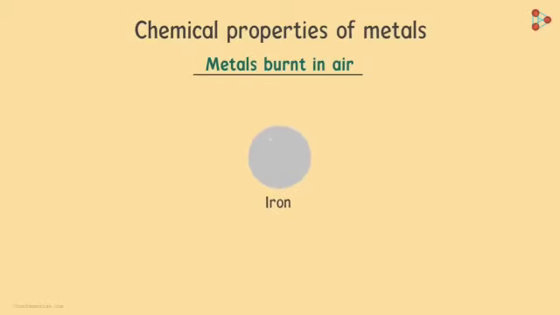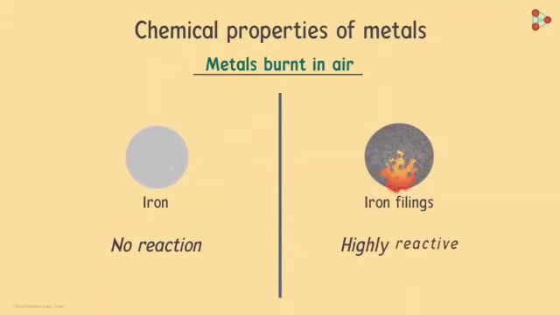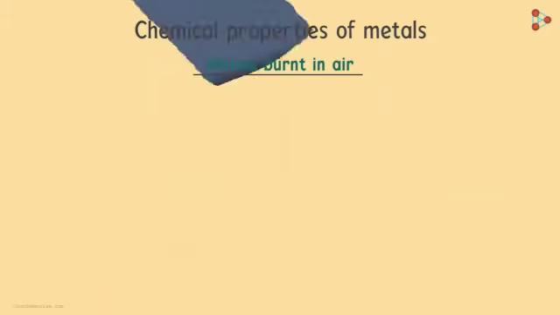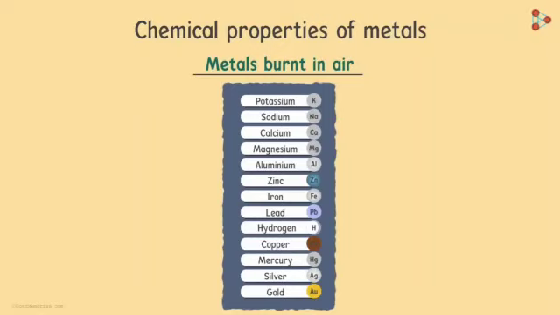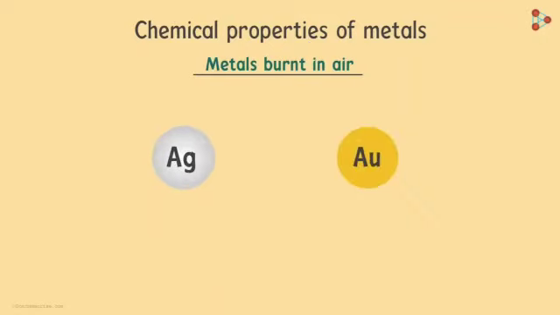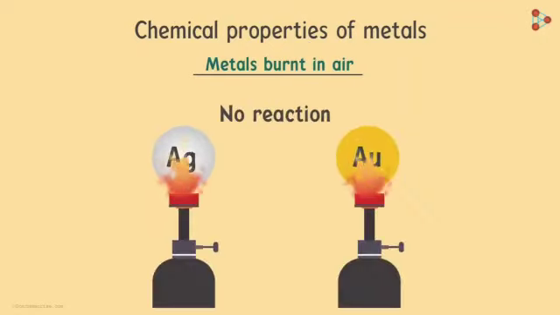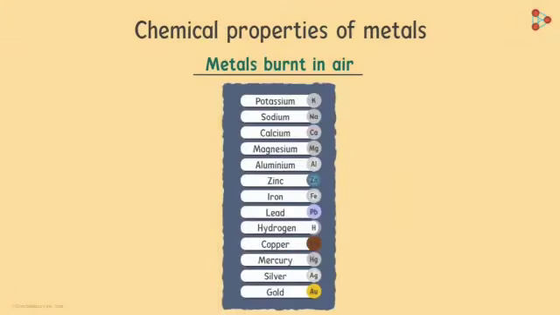What about iron? Iron doesn't burn on heating, but iron filings burn vigorously after being heated. And which metals do we have at the end of the spectrum? Yes, silver and gold. Can you guess how they react with oxygen when burnt? Silver and gold do not react with oxygen at all. Yes, they don't react even at high temperatures. So we see somewhat of a pattern even amongst the metals.